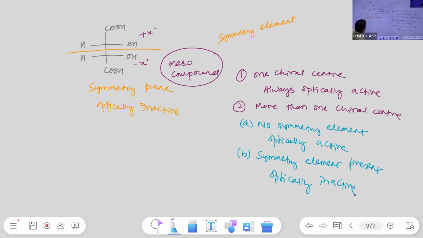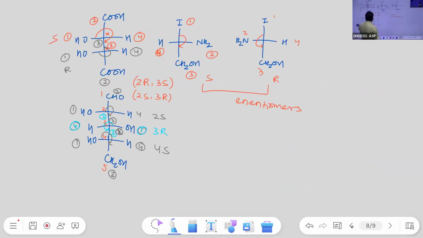Okay, so this compound is optically inactive. Quickly note it down, students. Now look at our question compound, this one. It is written 2S, 3R, 4S. So it contains three chiral centers, but there is no symmetry: look at the terminals, one CHO and one CH2OH. If no symmetry, then this is optically active. So more than one chiral center but no symmetry is optically active, and more than one chiral center with symmetry present is optically inactive.